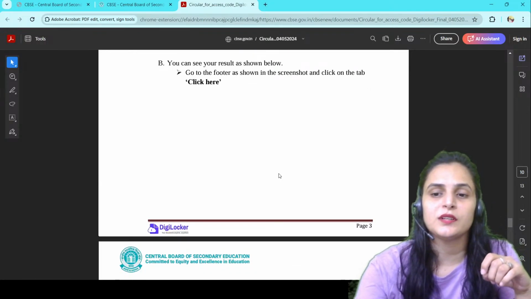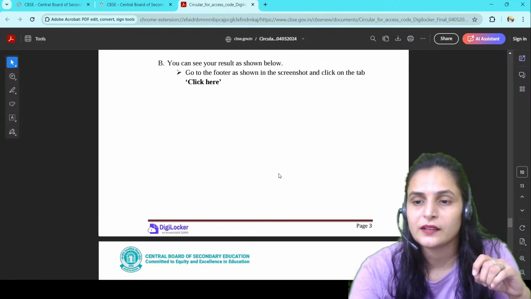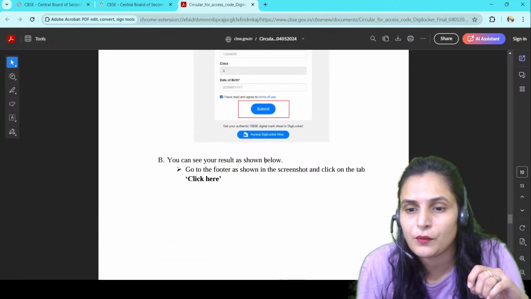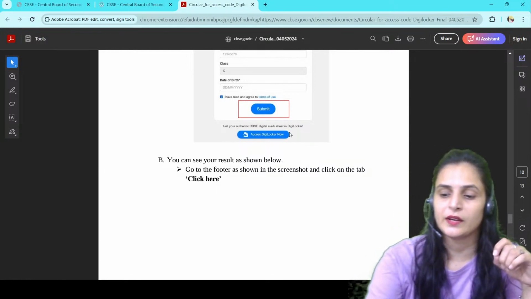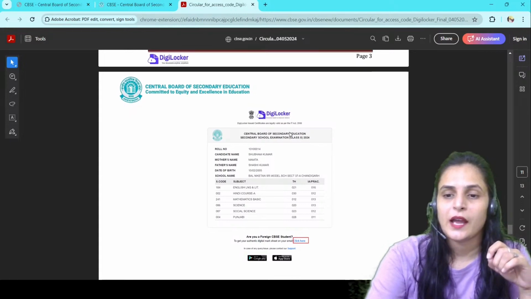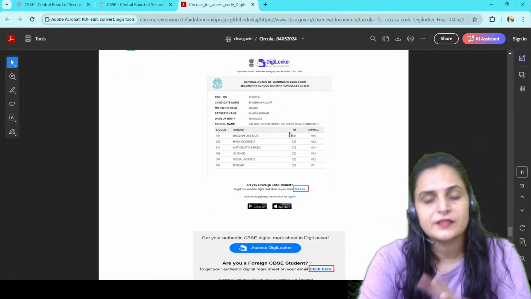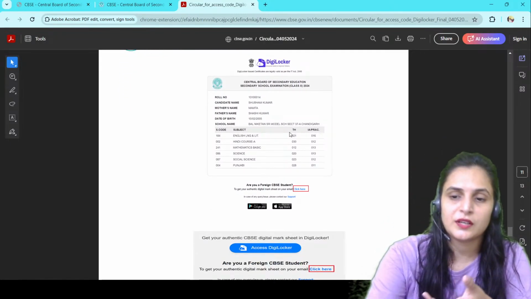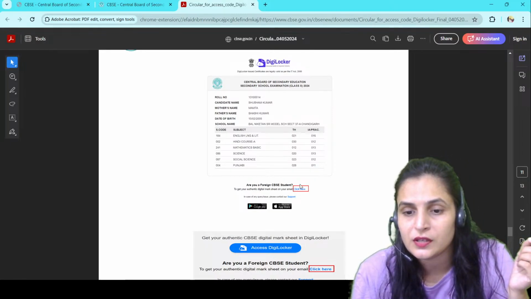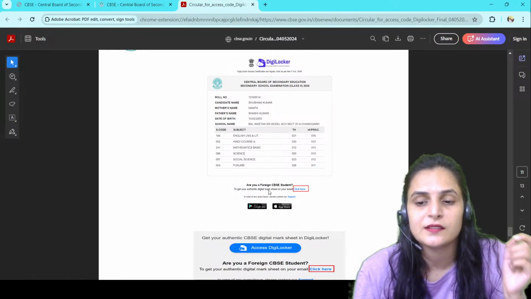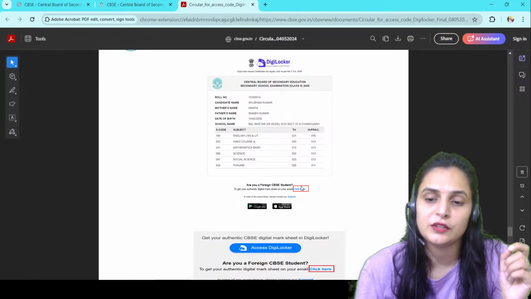So go to the footer as shown in the screenshot and click on the tab. Click here. Now you have to click there, access DigiLocker now, right? Click here and here you will get your result like that. Here you will get your mark sheet like that. Is it visible here? Are you a foreign CBSE student? To get your authentic digital mark sheet on your email, you have to click there.